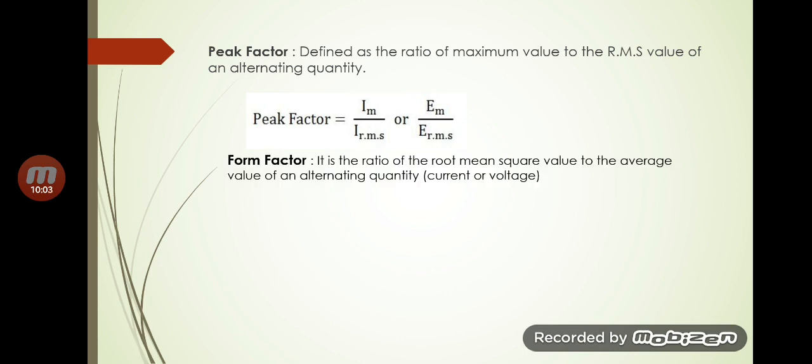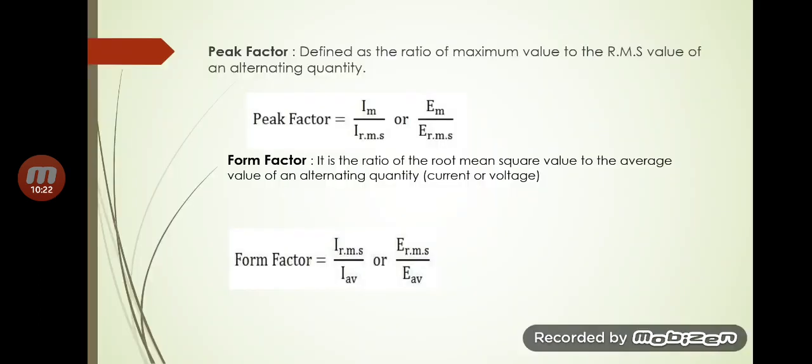Now next is form factor. It is the ratio of the root mean square value to the average value of an alternating quantity. It can be current or voltage. Form factor equals IRMS by I average or ERMS by E average.